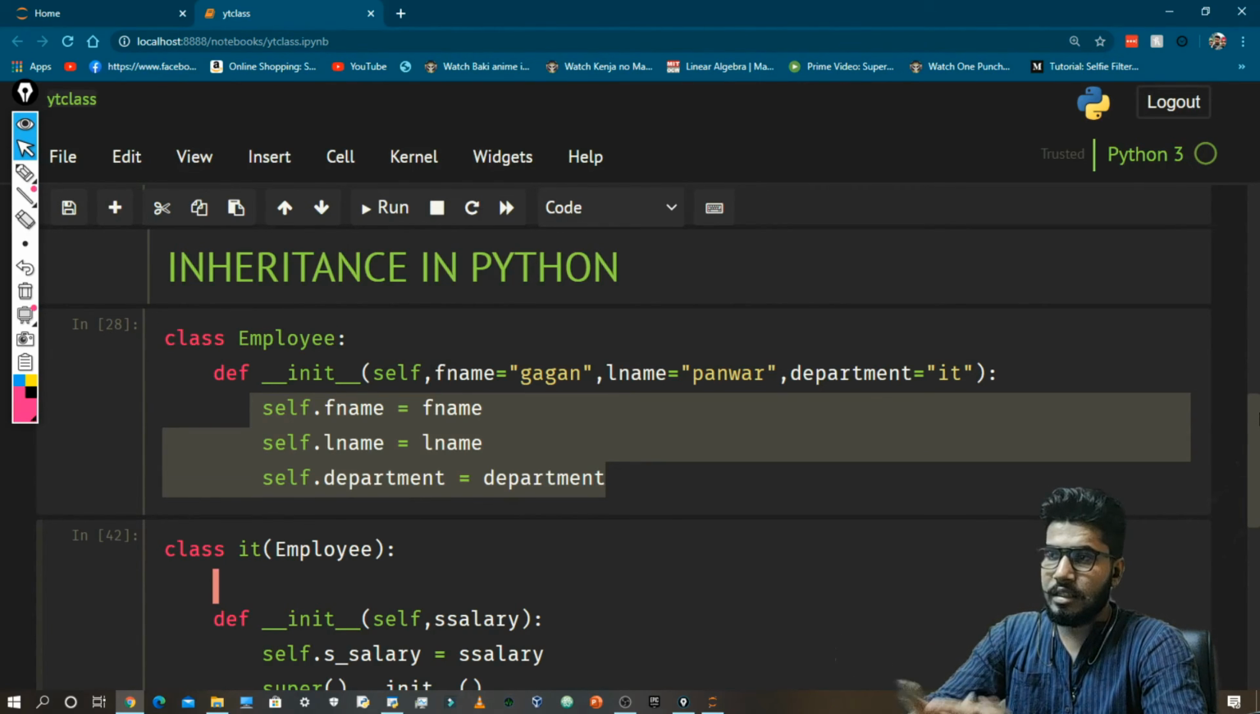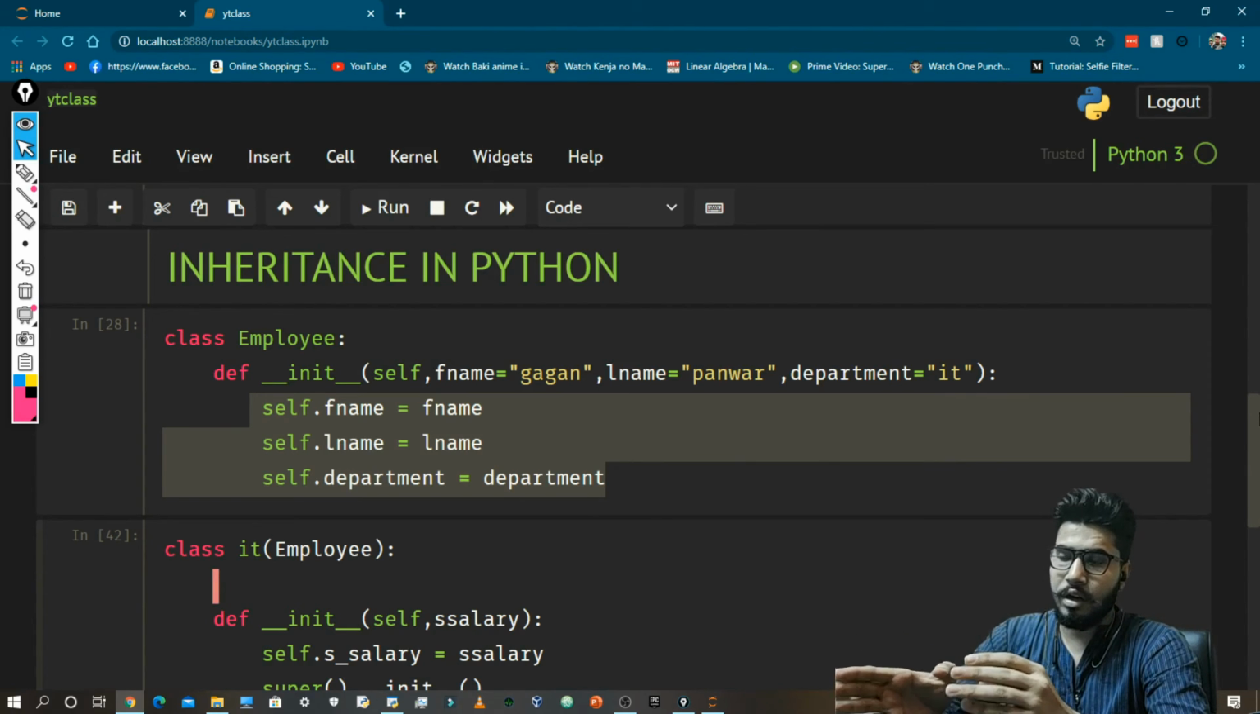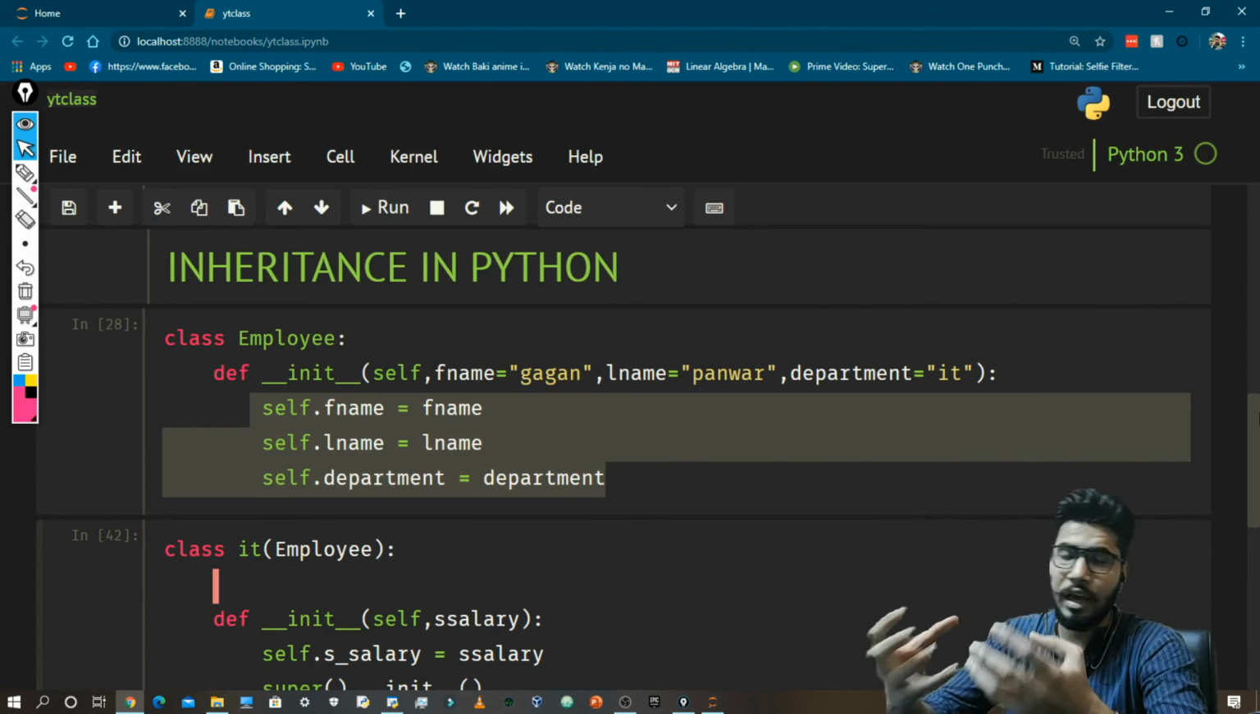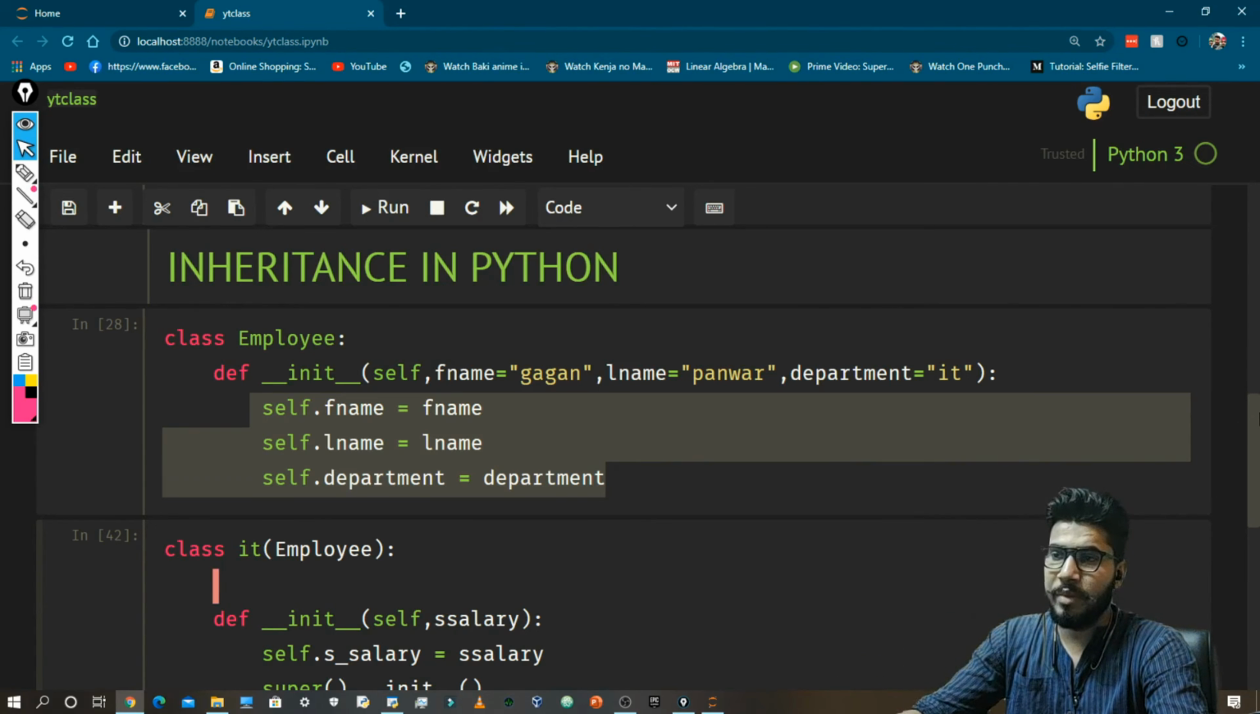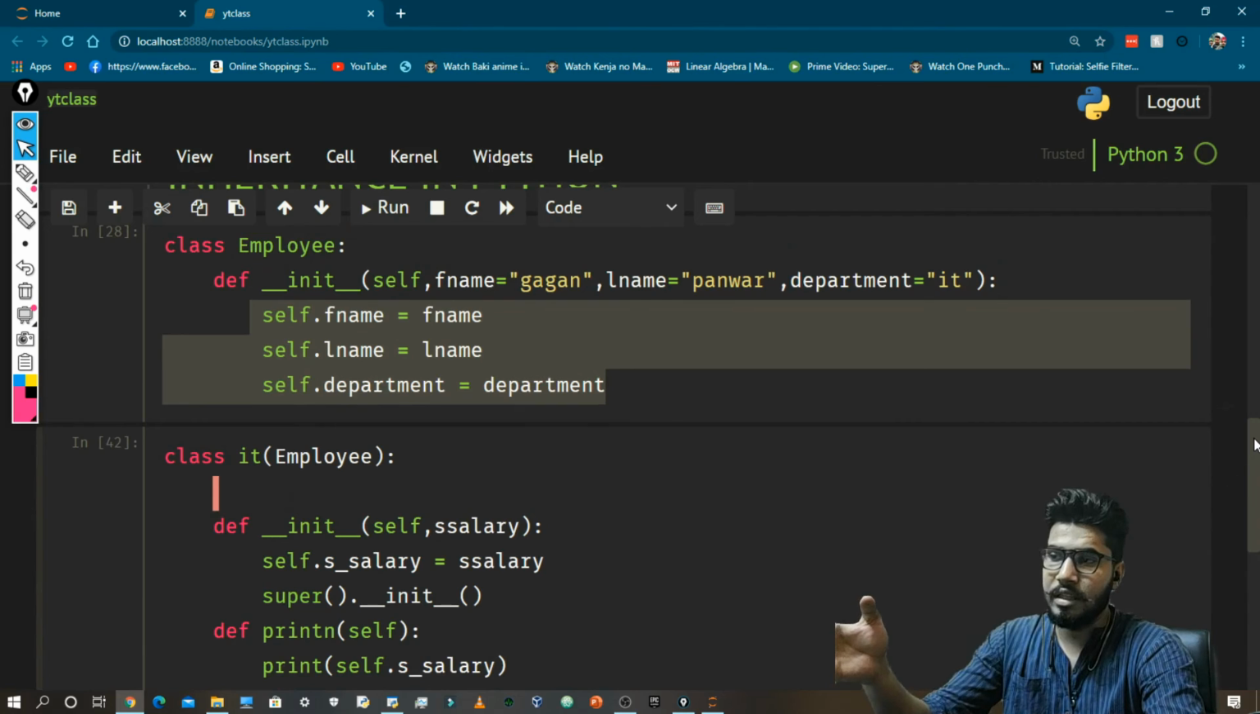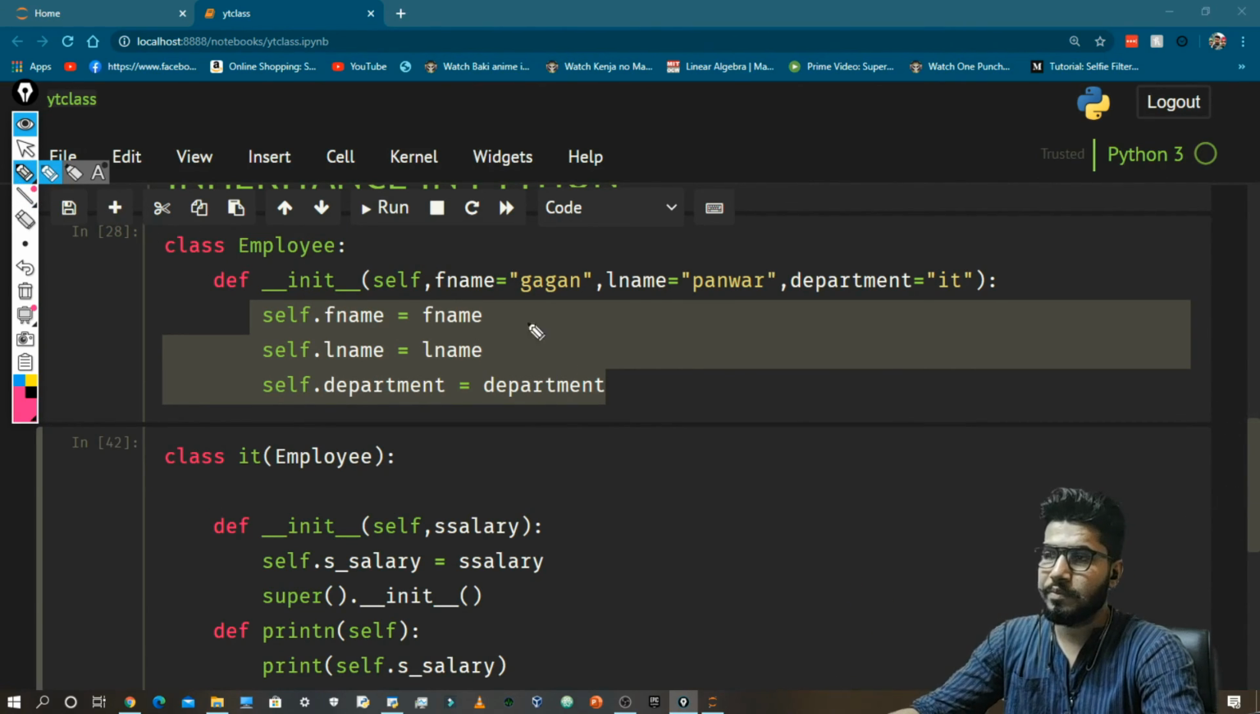So guys, this is it for this video, and I hope that you understood the concept of inheritance. This was a very basic example, and I did not want to bury you with all the heavy coding. I could have made a different example, but this was easy enough so you can understand it.